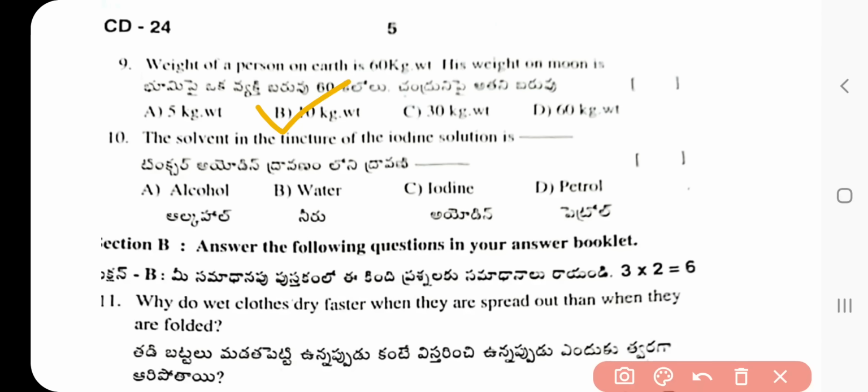Question number 10. The solvent in a tincture of iodine solution is alcohol, water, iodine, petrol. What is the answer? Option A, alcohol is the correct answer of question number 10.